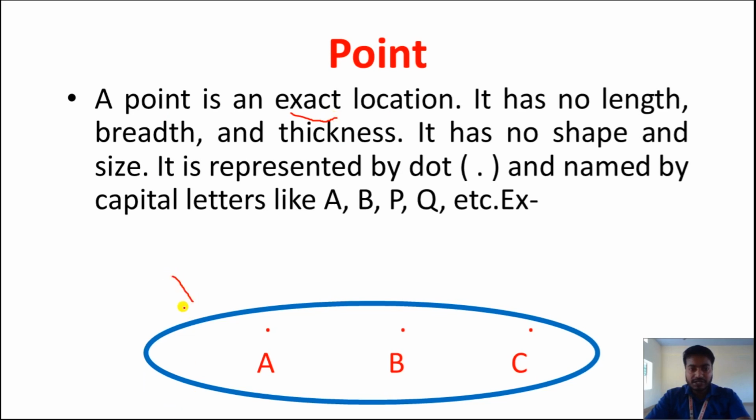If you see here, we have 3 points A, B and C. And if I ask you where is the point A, then you will say point A is here, because this point shows the exact location of A. This point shows the exact location of B. Okay, so that is only mentioned here. A point is an exact location.